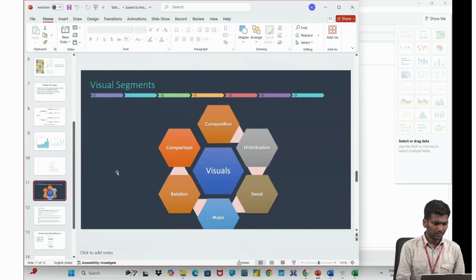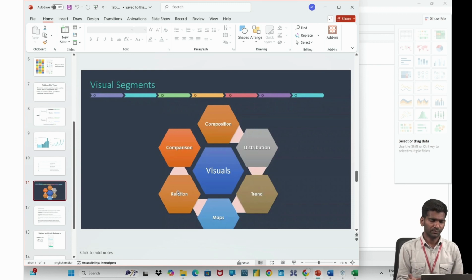So next thing, here you can see what are the benefits of plotting in Tableau. We have understood that 24 charts can be plotted, right? So what is the use of plotting those charts? We can use them for compositions, we can use them for distributions, we can use them to represent maps, and we can use them for comparison. We can create two things and compare them. One chart with one particular message, another chart with another particular message, and we can compare them. And we can also show some relationship between them.